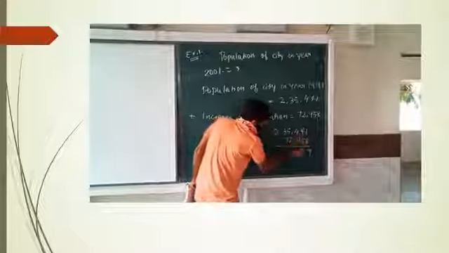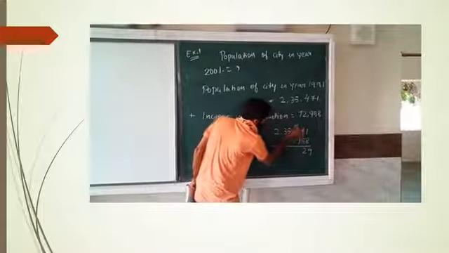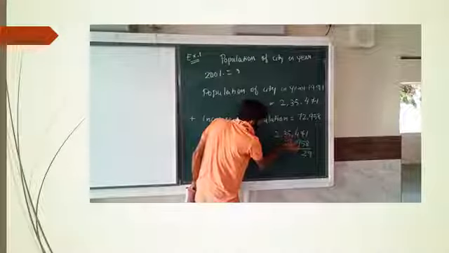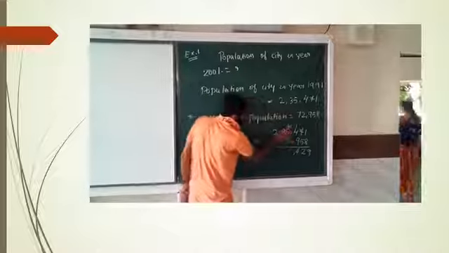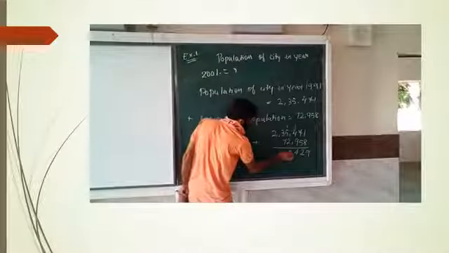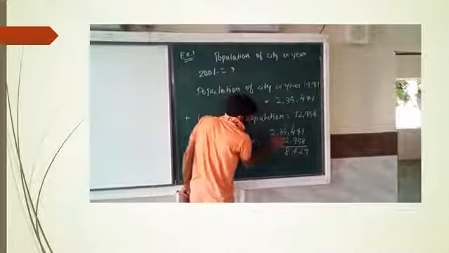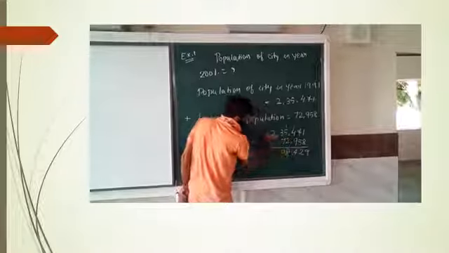Five plus 7 plus 5, 12, 1 carry. 9 plus 1, 10, 10 plus 4, 14. 5 plus 1, 6, 6 plus 2, 8. 3 plus 7, 10, 1 carry on.